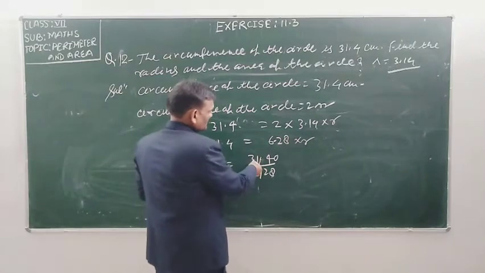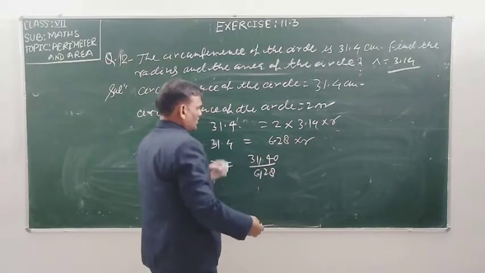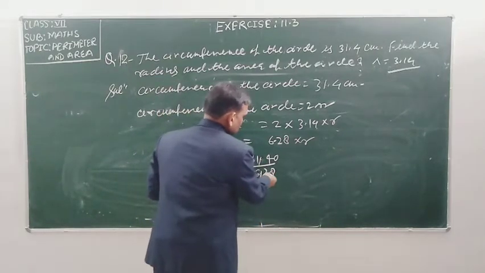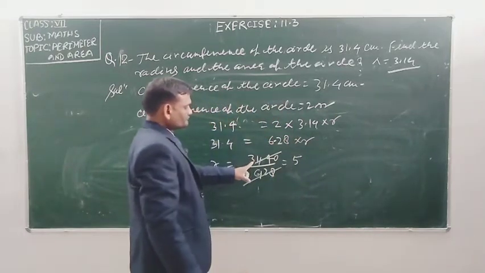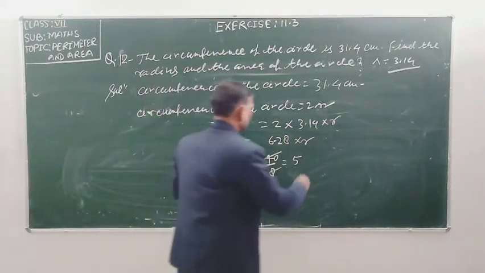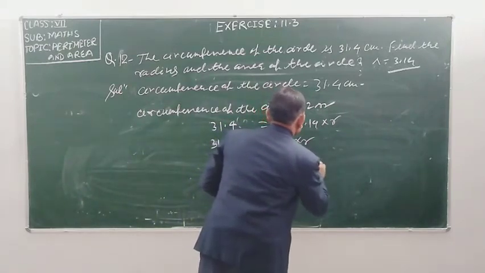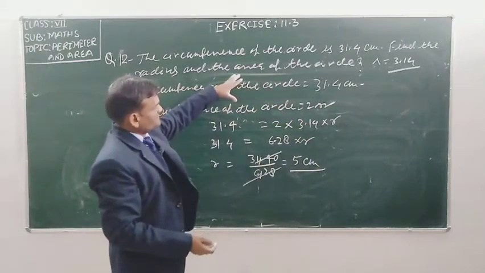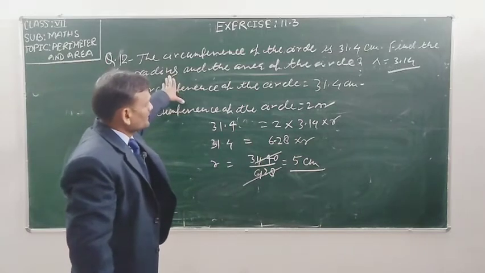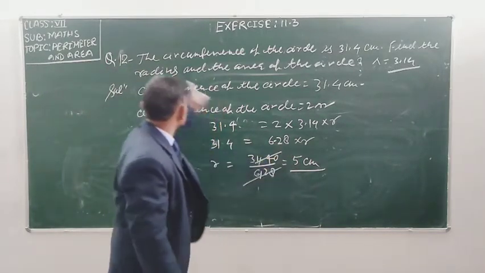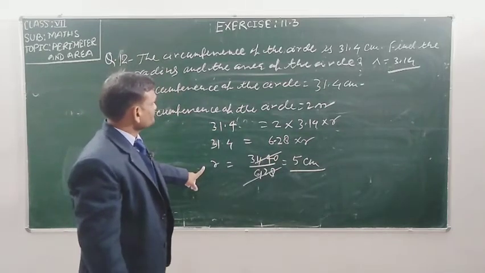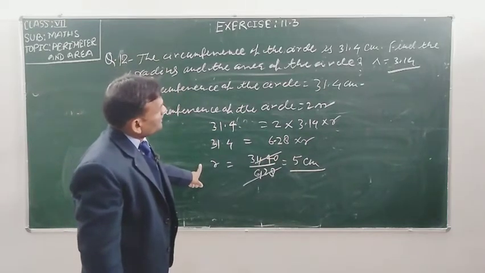So this is 3140 upon 628, which is 5 centimeter. No, sorry student, this is the radius of the circle.